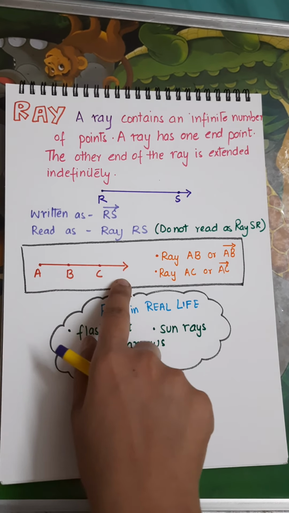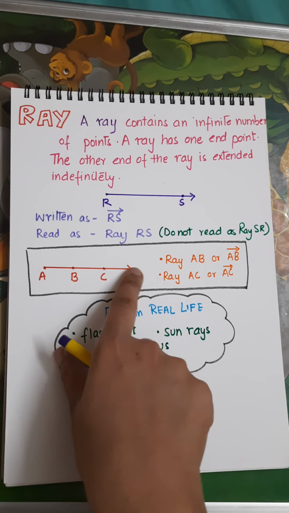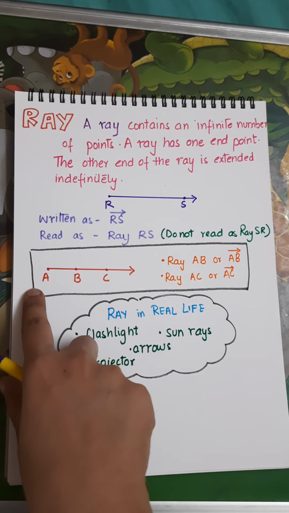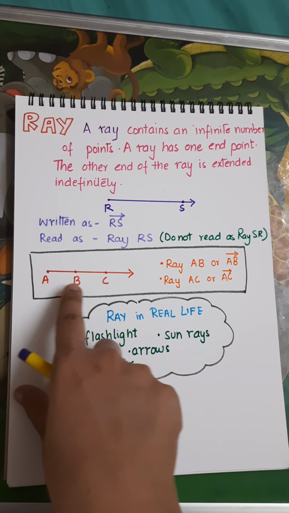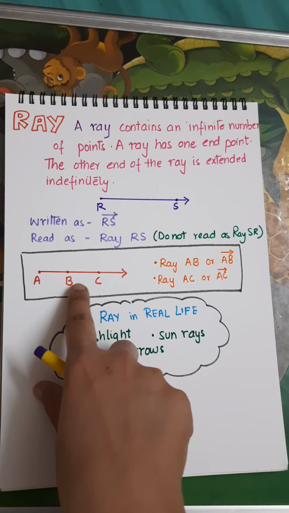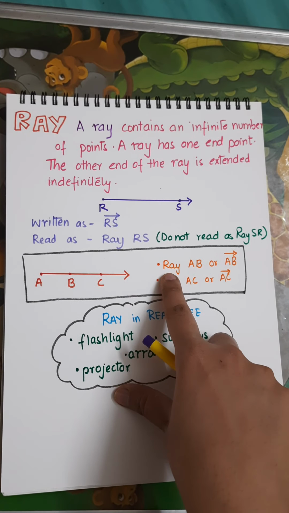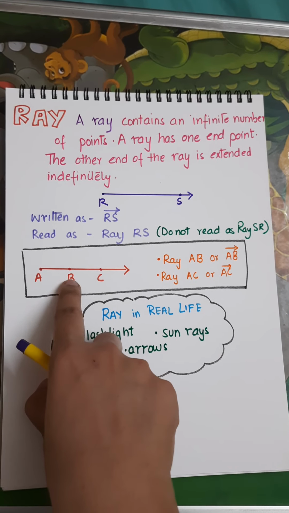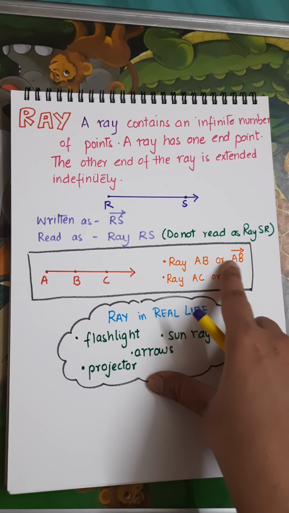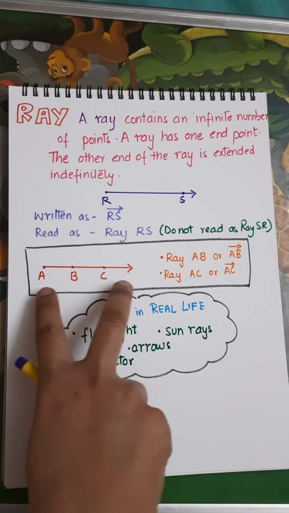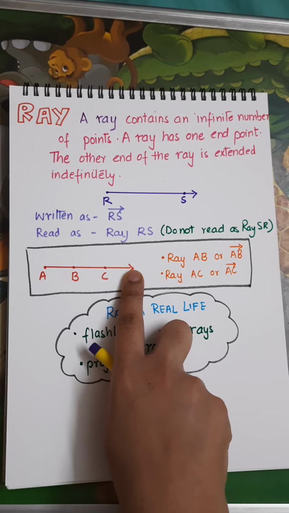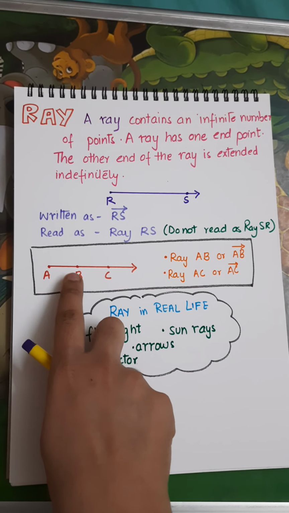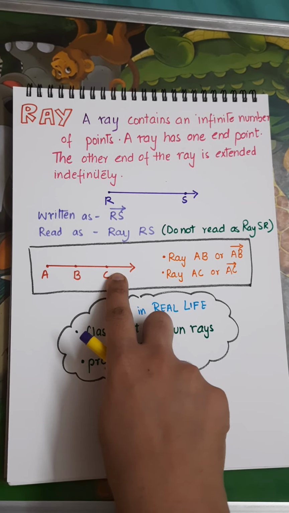Now, here is one example. I have drawn this diagram. It has the end point A and two points, B and C. So, we will write it as ray AB and ray AC. So, there are two rays in this one diagram. It is ray AB and ray AC.